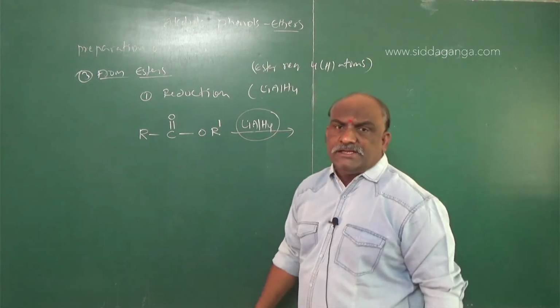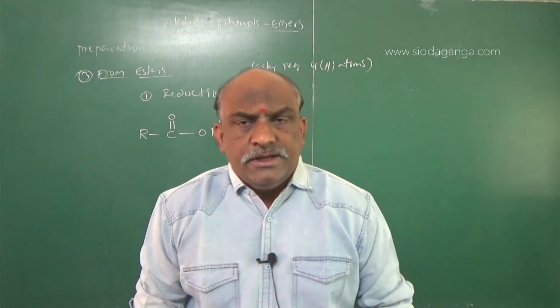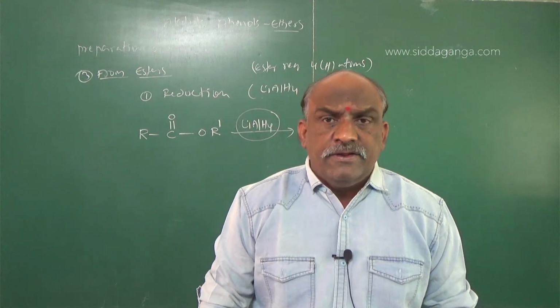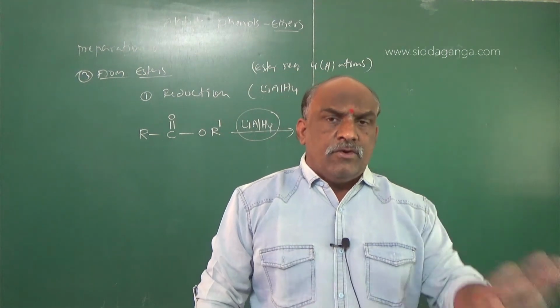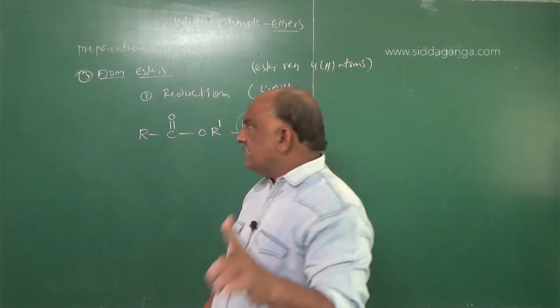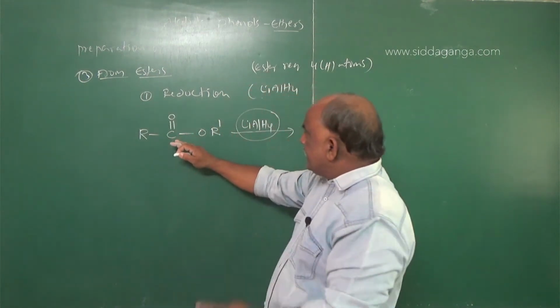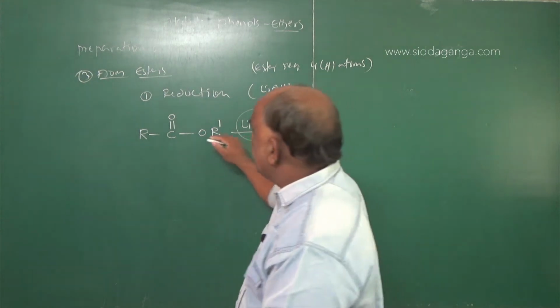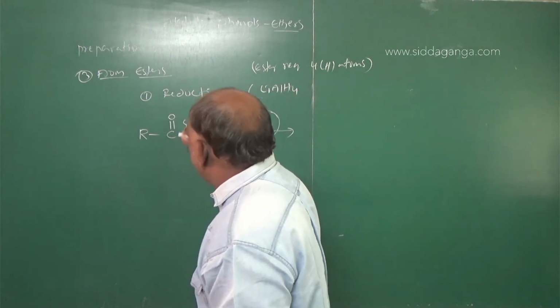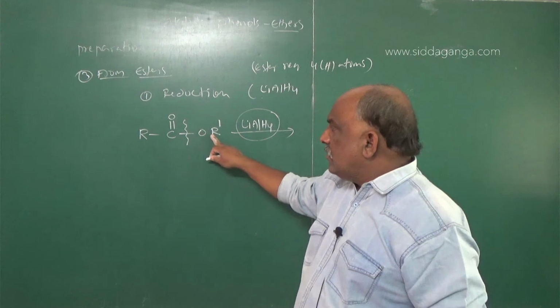Ester requires how many H atoms? 4 H atoms. Already we know 1 mole of lithium aluminum hydride provides 4 hydrogen atoms. So here you do one thing: the ester will be there, lithium aluminum hydride is there. Break the bond here, my dear students, the C-OR' bond.